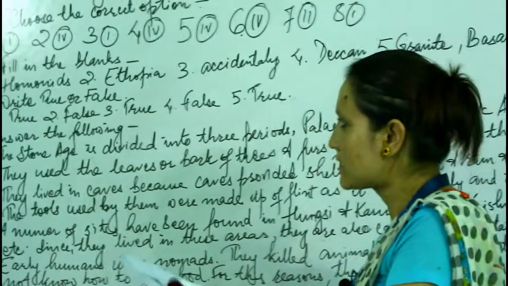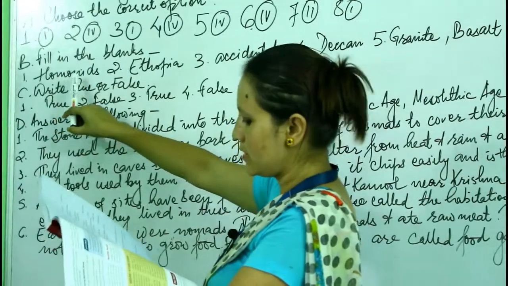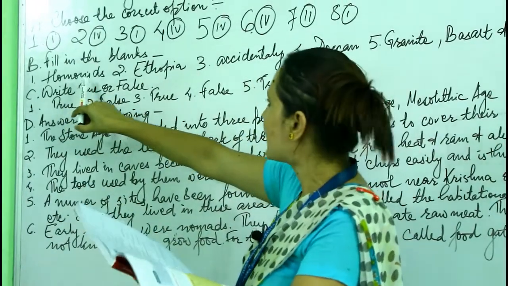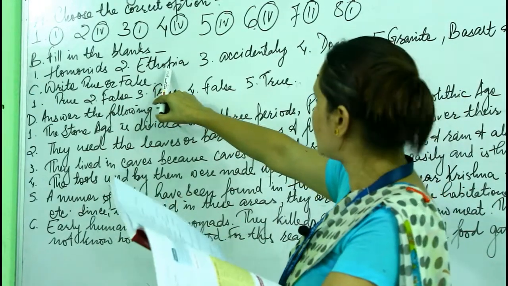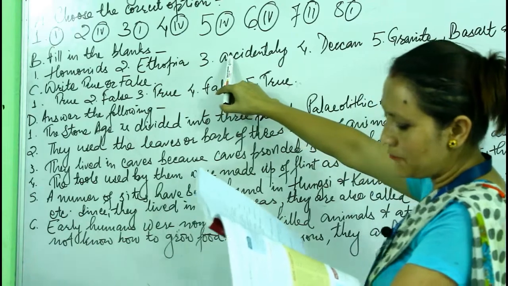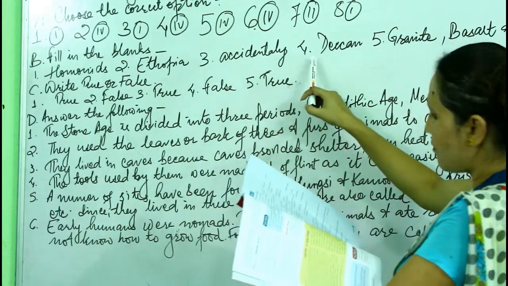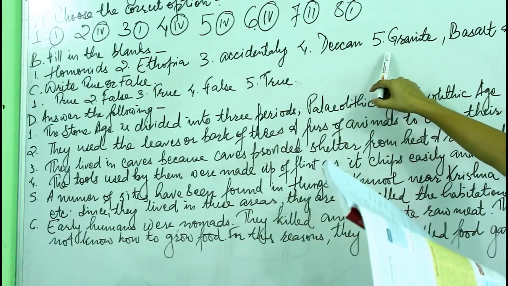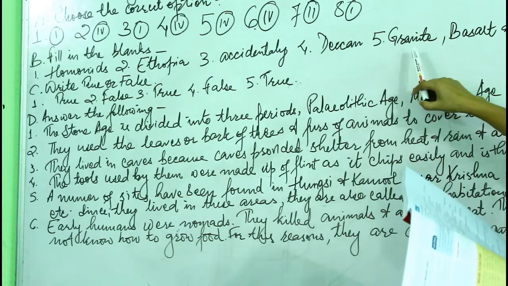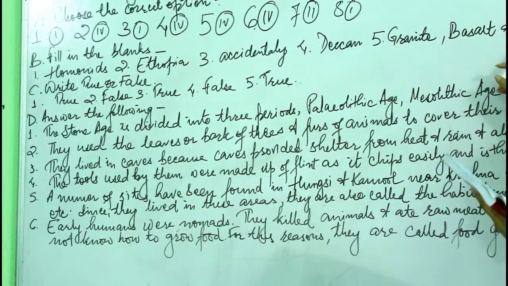Now fill in the blanks. Number 1, hominids. Homo needs, they were the ancestors of mankind. Number 2, Ethiopia. Number 3, fire. The discovery of fire was accidental. Number 4, the Deccan plateau. And number 5, there are 3 blanks: granite, basalt and shale, S-H-A-L-E, shale.